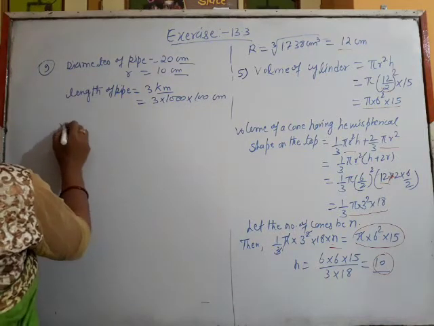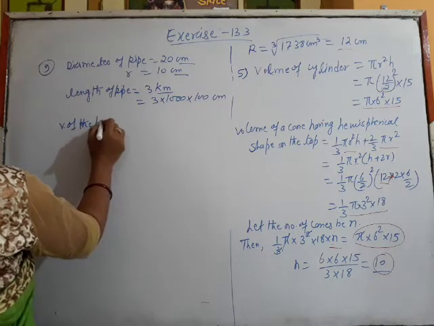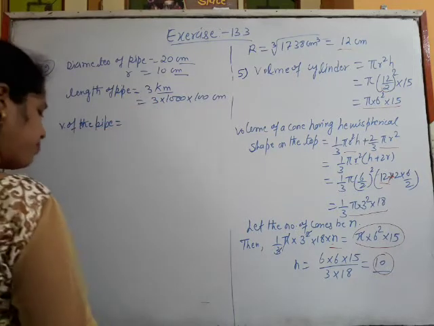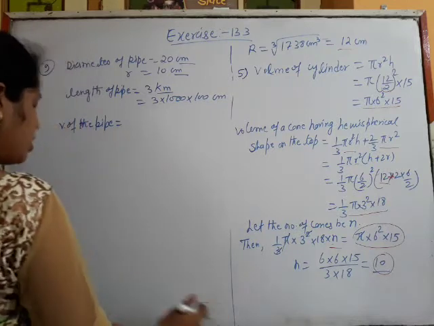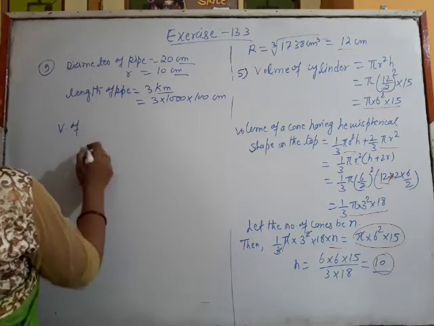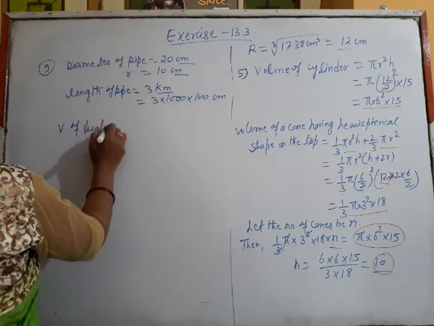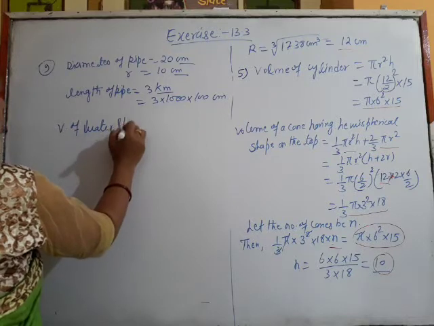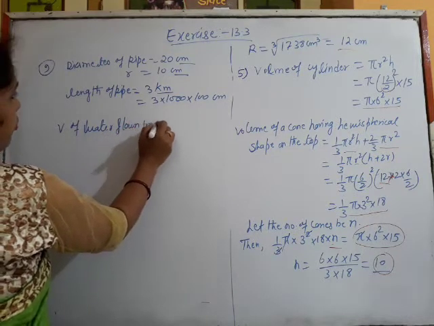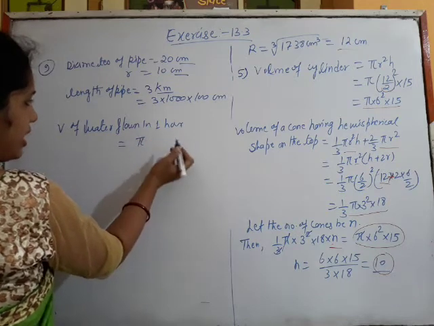Now the volume of the pipe. The volume of the water flown in 1 hour is equal to the volume of that pipe.